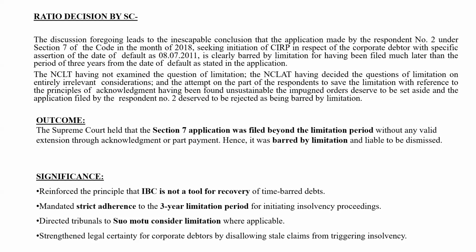They said the NCLAT order deserves to be set aside and the application filed by respondent number 2 deserves to be rejected as being barred by limitation, on the limited ground that the date of default was mentioned as 8th of July and there was no further argument on this. So the Supreme Court said that the Section 7 application was filed beyond the limitation period without any valid extension through acknowledgement or part payment. Hence, it was barred by limitation. Okay? So they said the IBC is not a tool for recovery and mandated strict adherence to the 3-year limitation period.